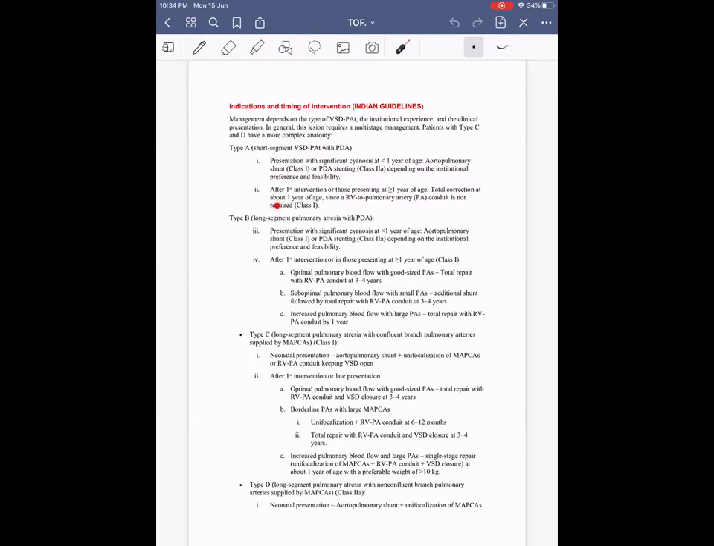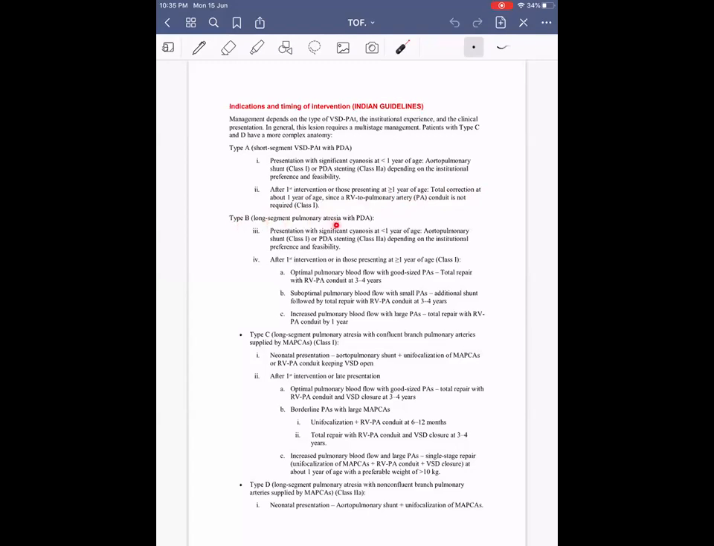RV to pulmonary artery conduit is not required after the first intervention, or for those presenting at more than 1 year, total correction at about 1 year of age, since the RV to PA conduit is not required. So by about 1 year after palliative surgery, once the pulmonary arteries become adequate size, we can consider them for total corrective repair. We have to open up the atretic segment and establish RV to PA blood flow through the native RVOT. The RV to PA conduit is not required in type A.